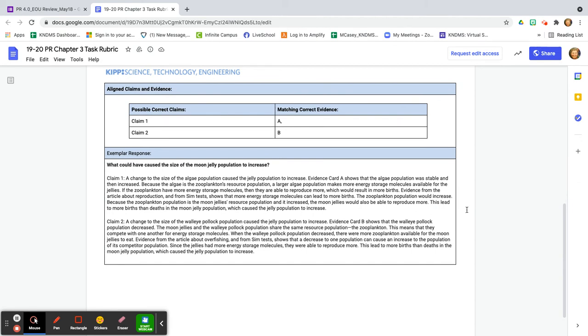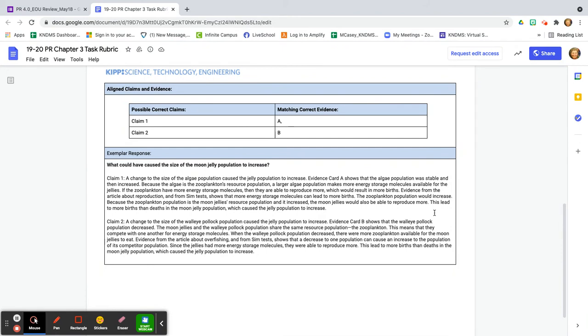Claim 1 is saying that a change in the size of the algae population caused the jelly population to increase. Evidence card A shows the algae population was stable and then increased. Because the algae is the zooplankton's resource population, a larger algae population makes more energy storage molecules available for the zooplankton. If the zooplankton have more energy storage molecules, then they're able to reproduce more, which would result in more births.